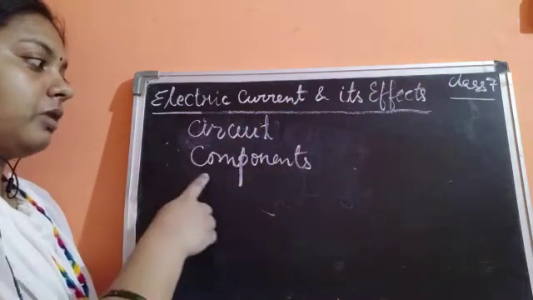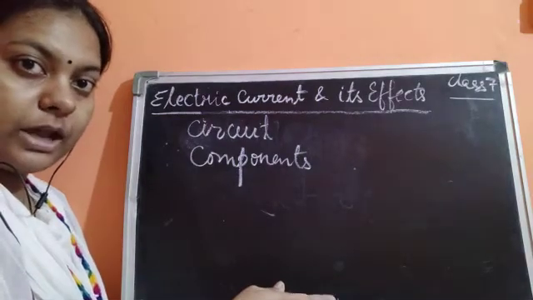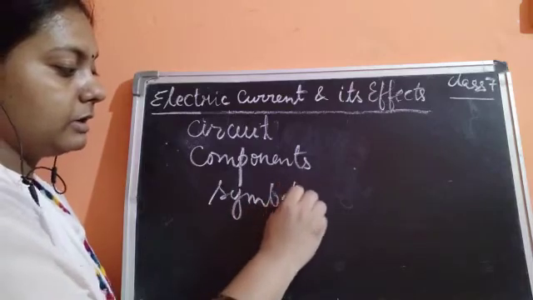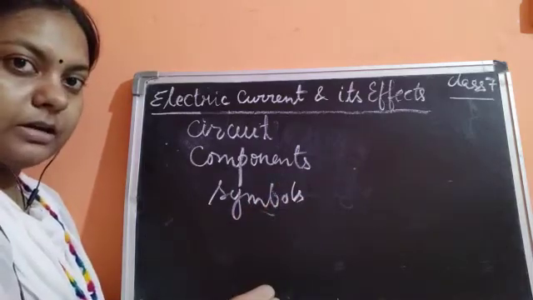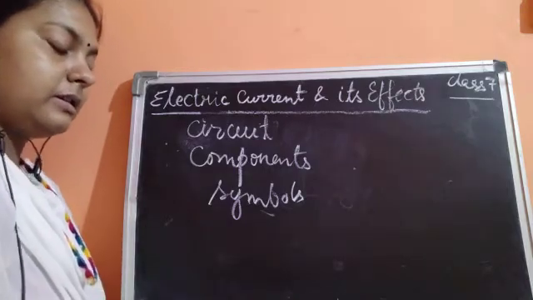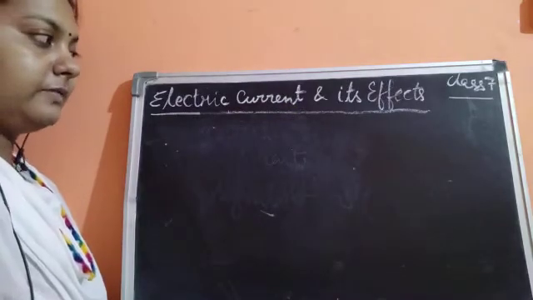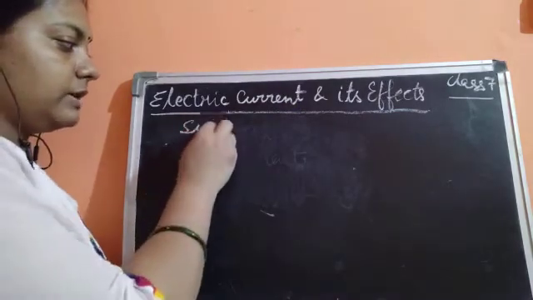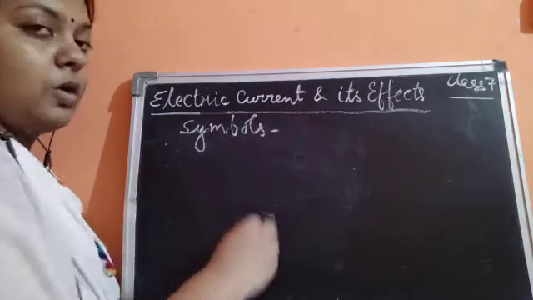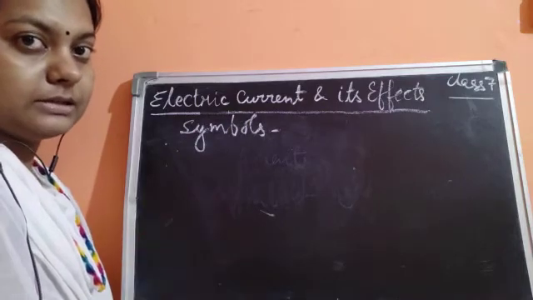The components could be drawn either in a diagrammatic way, or we could just draw the symbols. So we also discussed the symbols of electric circuit components. These are the signs utilized for making a circuit.